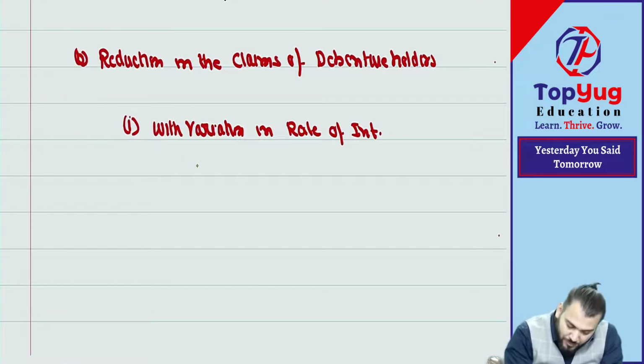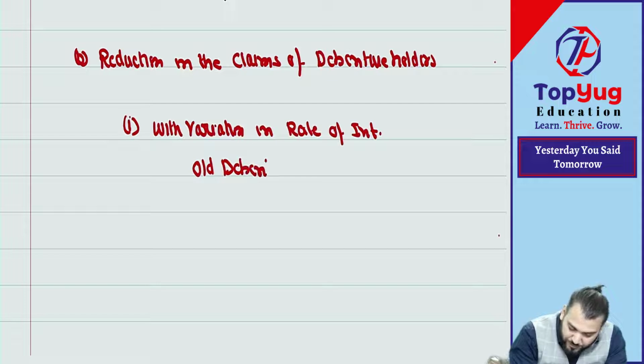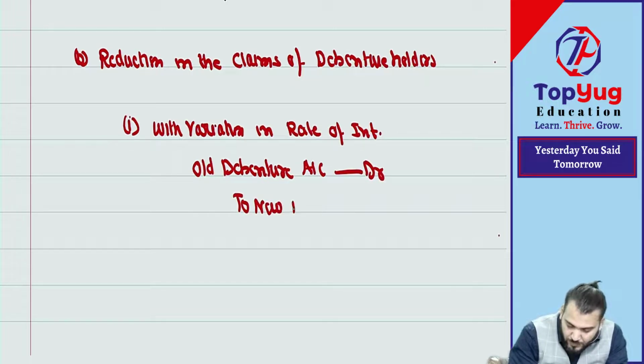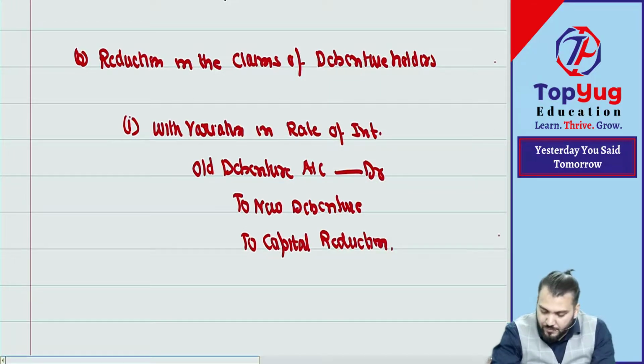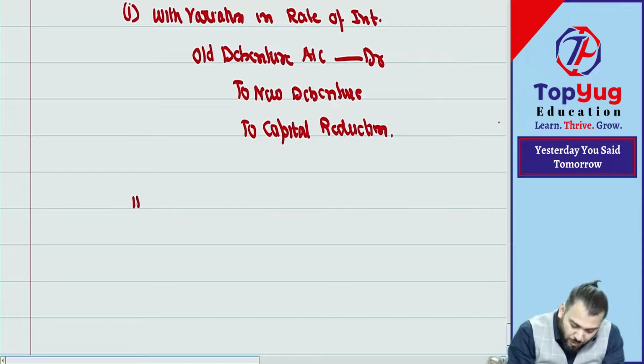Write down. Old debenture account debit to new debenture, to what? Capital reduction.